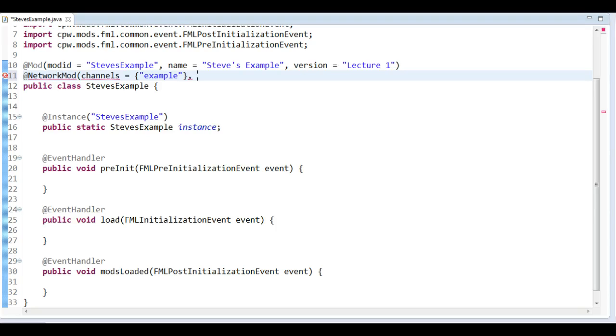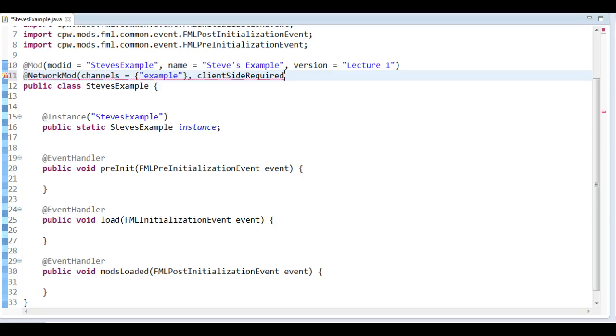Then we need to specify a few different things. Client side required. So if we have a server that you have this mod installed on, who can join it? Can you join it without the client, or do you need to have it installed as well?